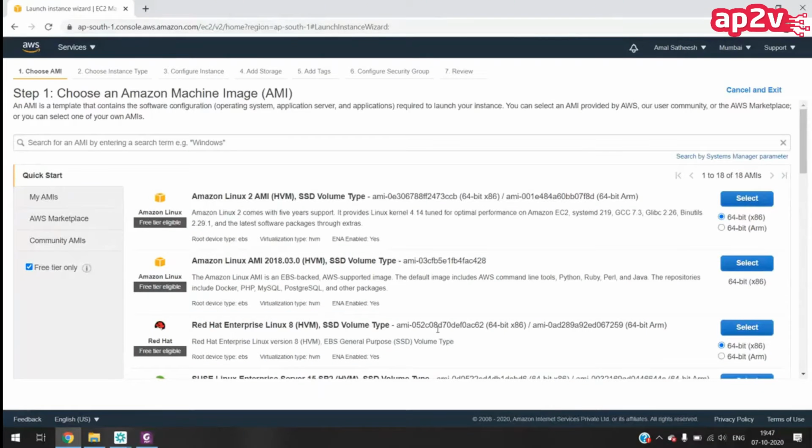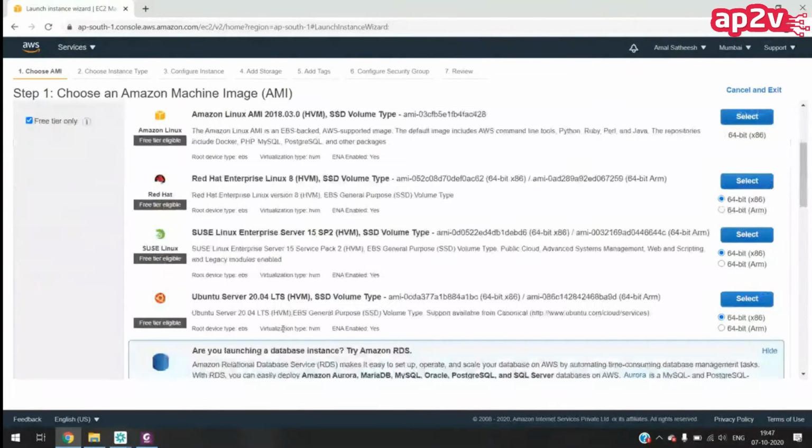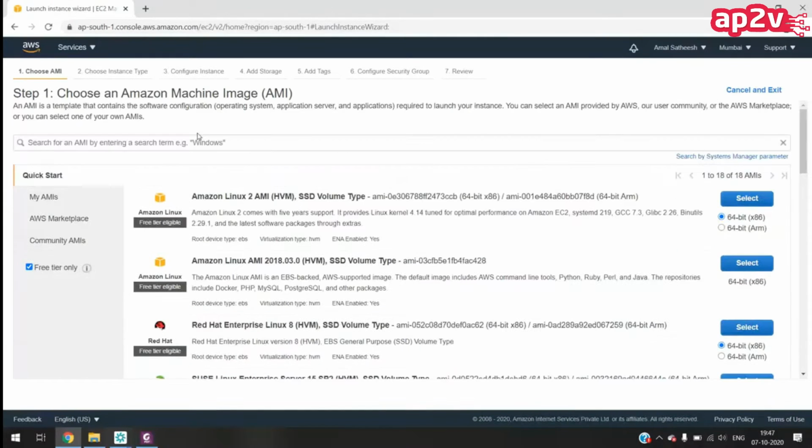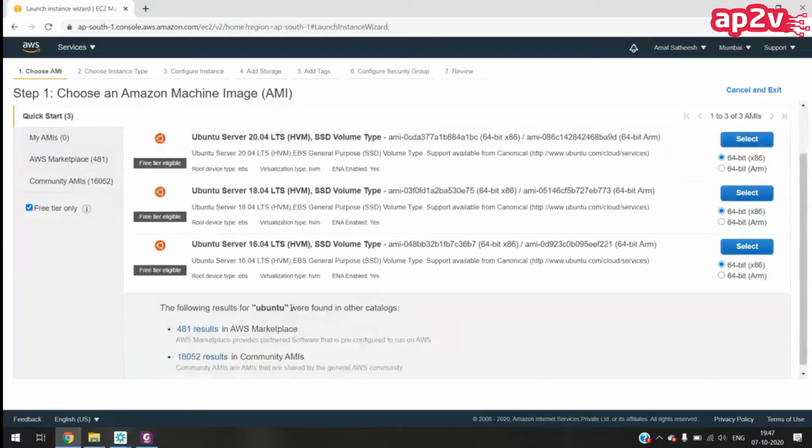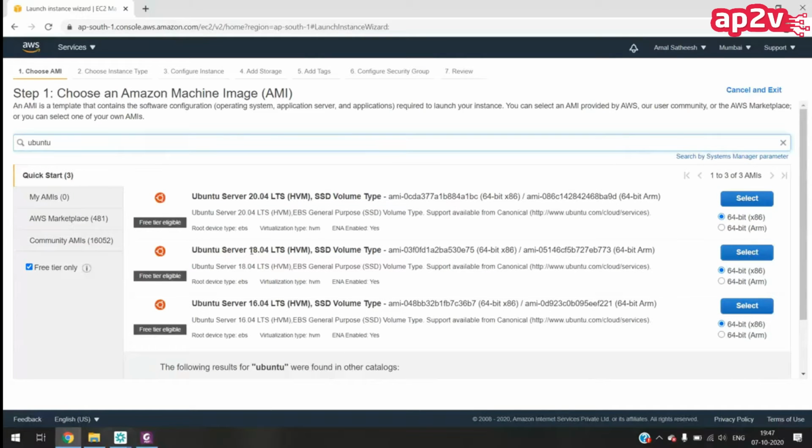In this entire course we will be using Ubuntu. Currently I can see Ubuntu Server 20.04 here. If you want a specific version, you can search over here for Ubuntu. It will list all the available Ubuntu images: Ubuntu 20, Ubuntu 18, Ubuntu 16, like that. Let me choose Ubuntu Server 18.04. In the entire course, we will be working on Ubuntu Server 18.04. So I'm selecting this.